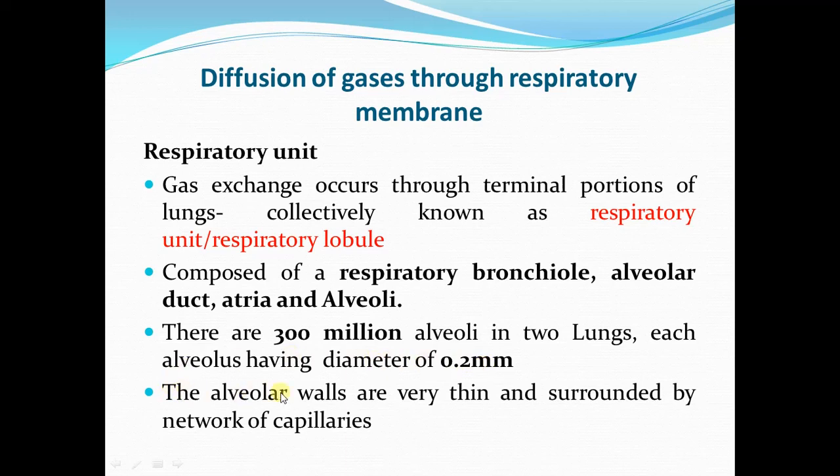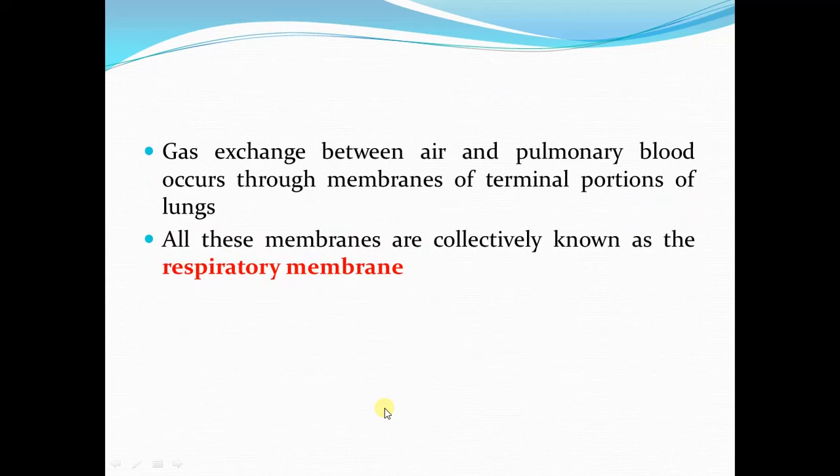Moreover, the alveolar walls are very thin and are surrounded by a network of pulmonary capillaries. Gas exchange between air and the pulmonary blood occurs through the membranes of the terminal portions of the lung. Again I am repeating that gas exchange between the air and the pulmonary blood occurs through the membranes of the respiratory unit or the respiratory lobule.